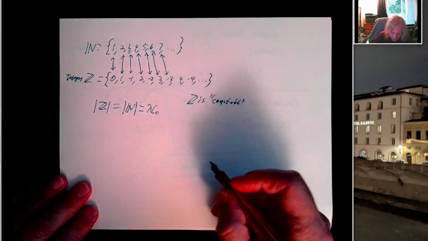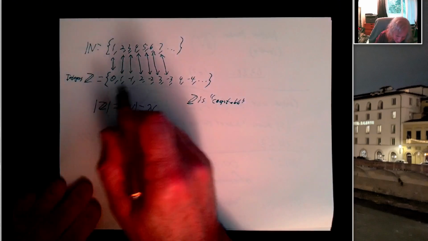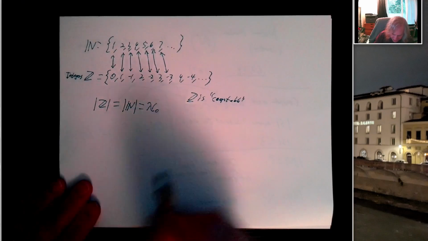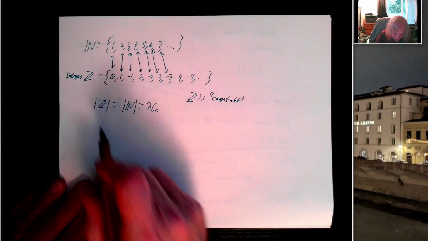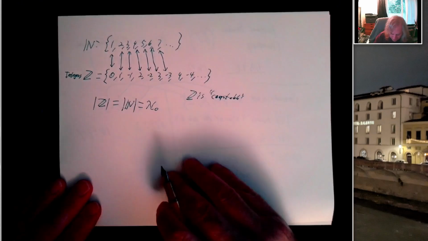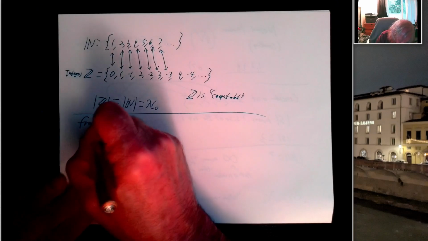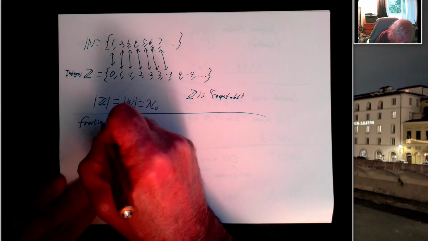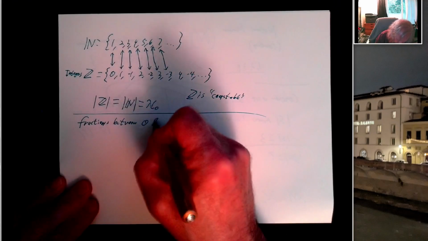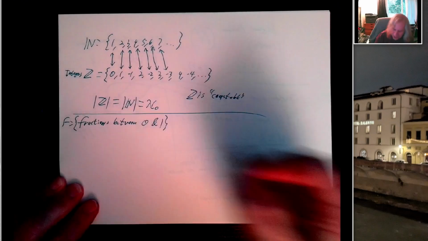And countable means that I can put it in this 1-to-1 correspondence with the naturals. I can identify a first, second, third, fourth, fifth, and so on. And so any set that's countable is going to have the same size as the natural numbers, which is aleph naught. So now we can ask something like fractions between 0 and 1. So let F be the set of all fractions between 0 and 1.